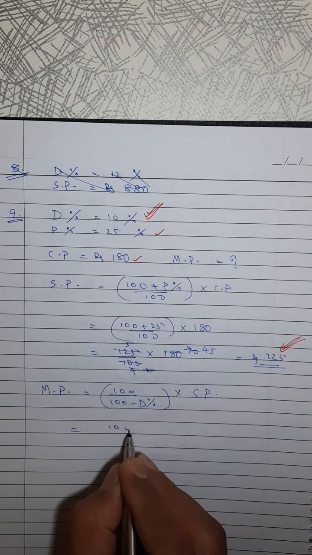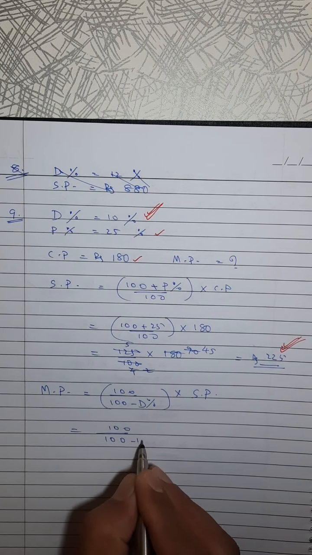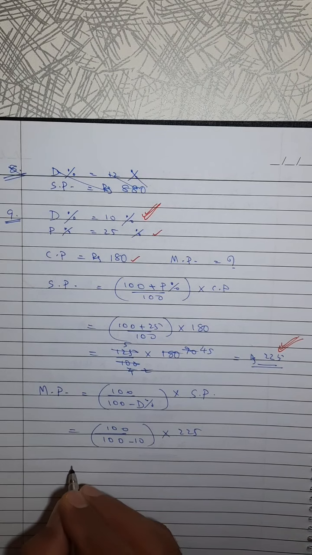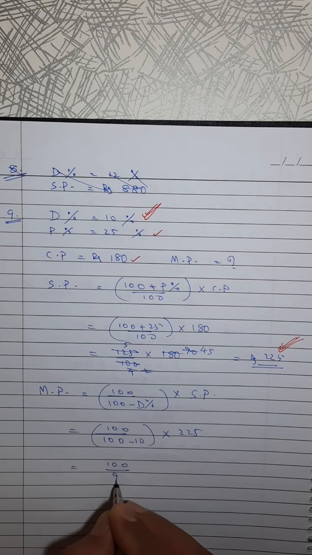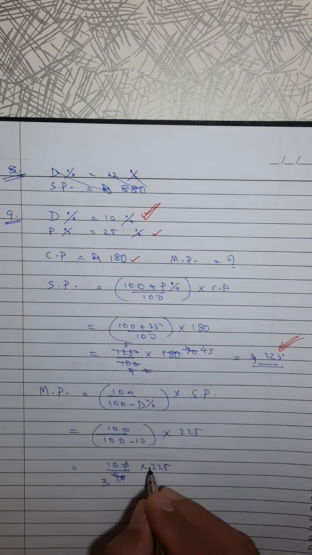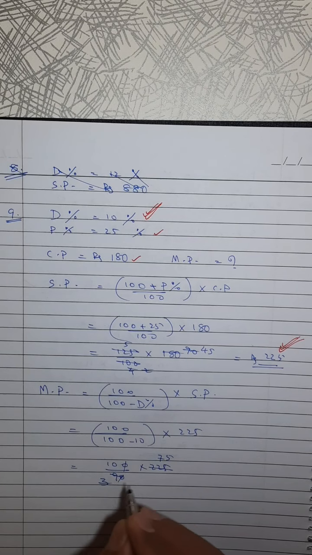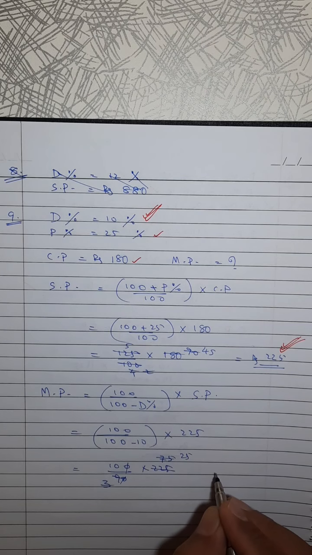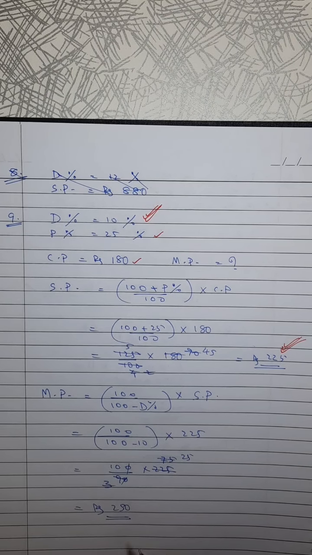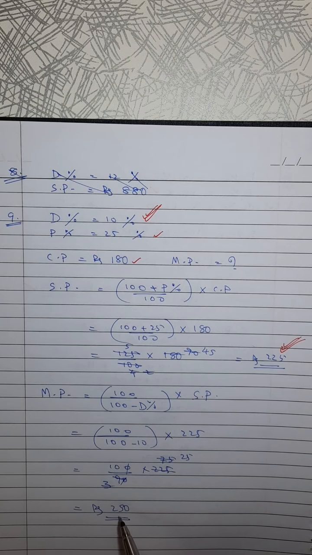That is 100 divided by 100 minus 10 into SP. SP is 225, so 100 divided by 90 into 225. Zero, zero cancelled, 25 into 10. That is rupees 250, the marked price.